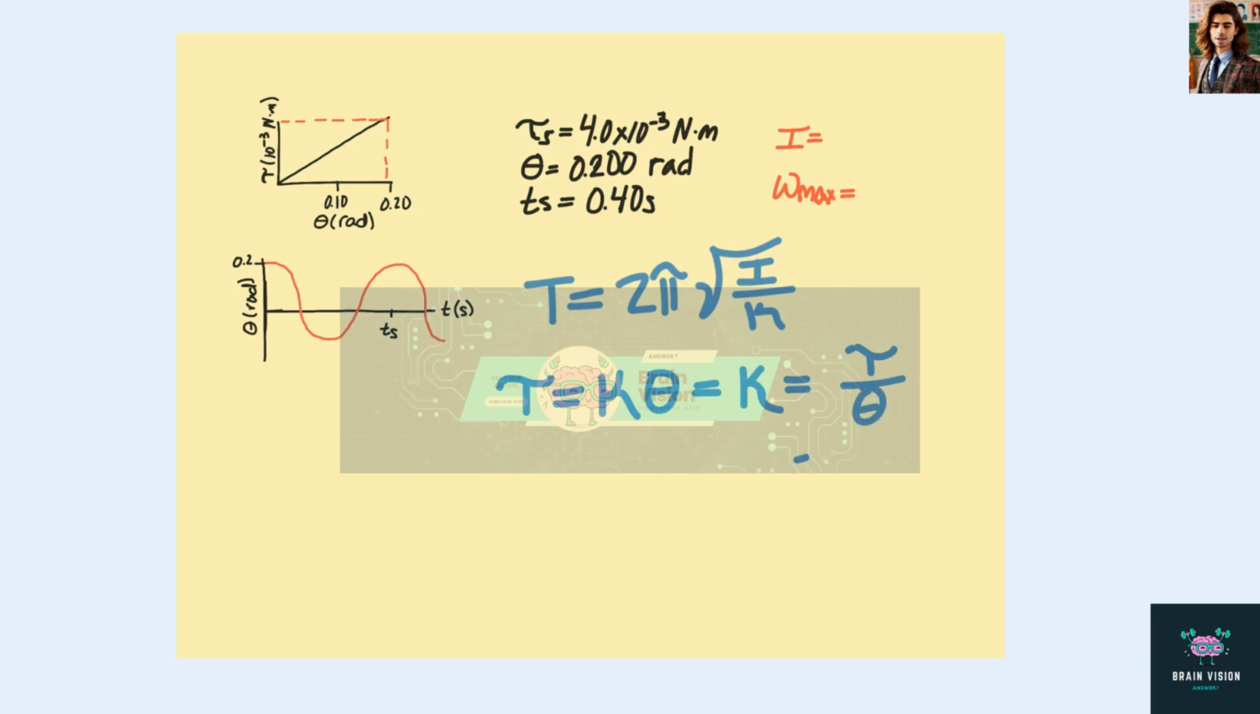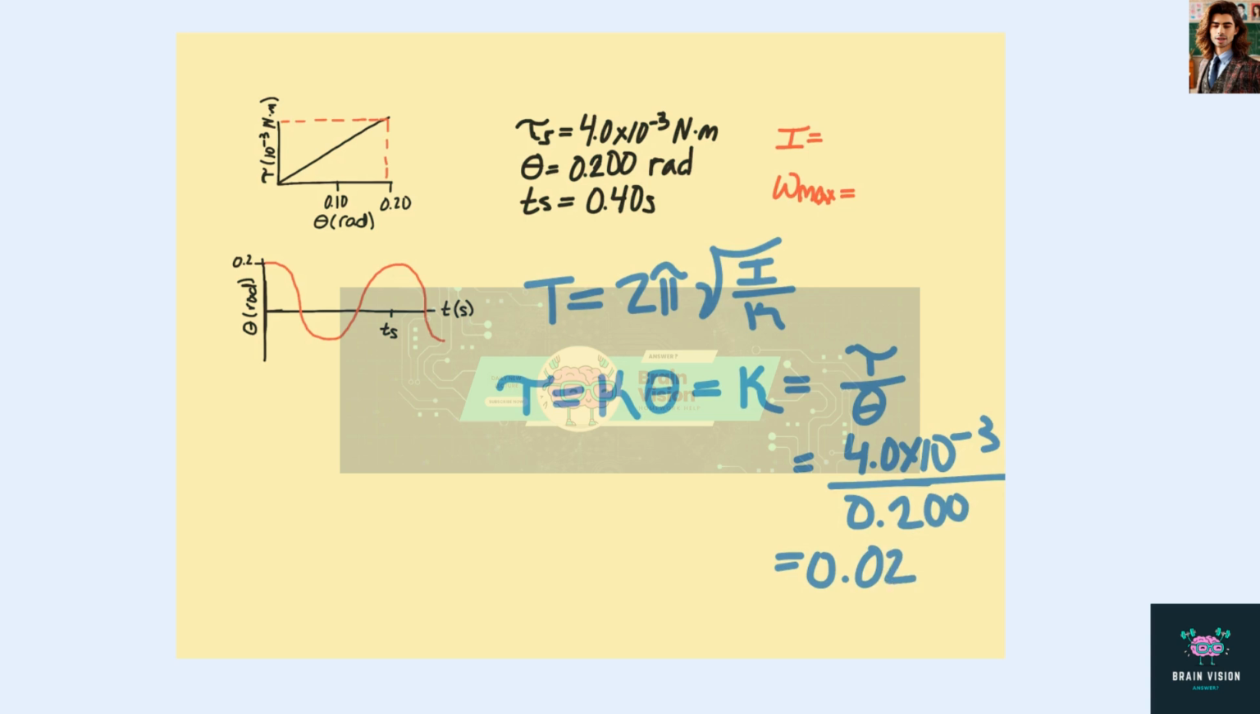So we'll have 4.0 times 10 to the negative third divided by our theta, which is 0.2 rad. So we end up with our torsion equals a value of 0.02.